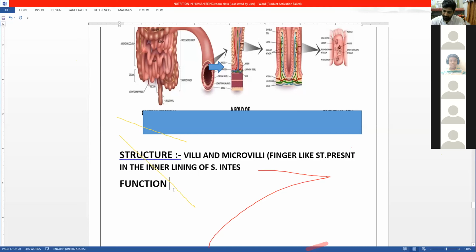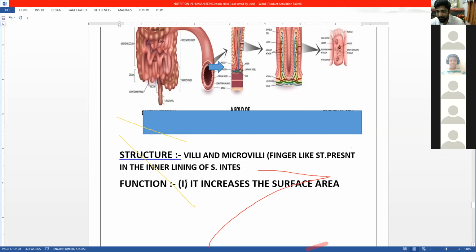What is the function? That is very important. First of all, the first function is that it increases the surface area.